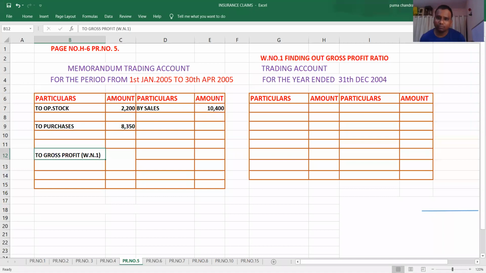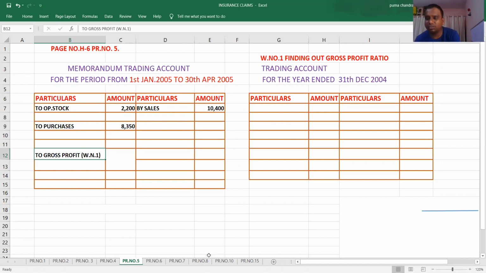We have sales for the year 2005. That is 10,400. But we don't know the gross profit ratio. Then we have to calculate the gross profit ratio. I repeat. To calculate the gross profit, we need two pieces of information. One is sales, second one is gross profit percentage. But here we don't have the gross profit percentage in the problem.